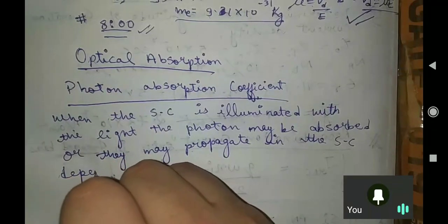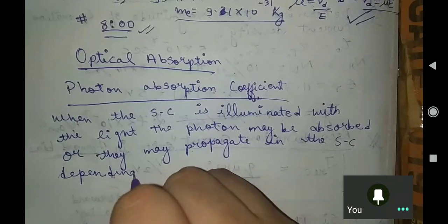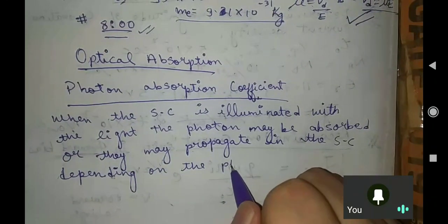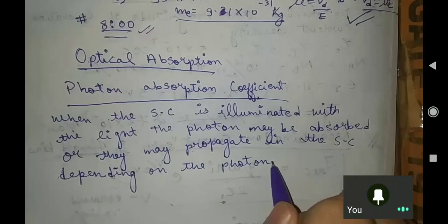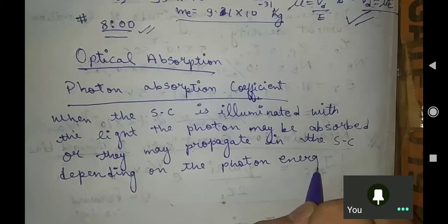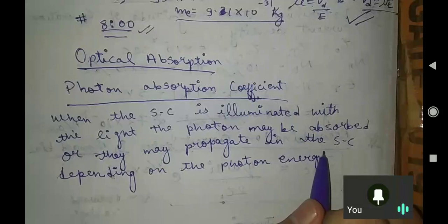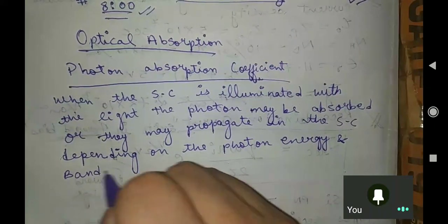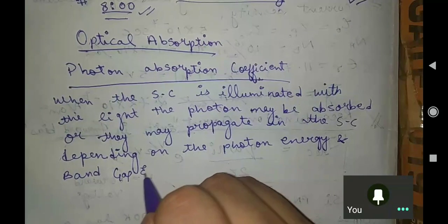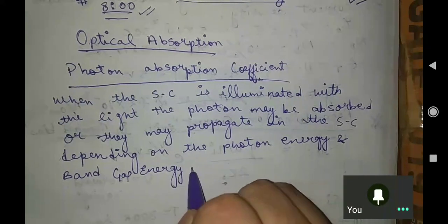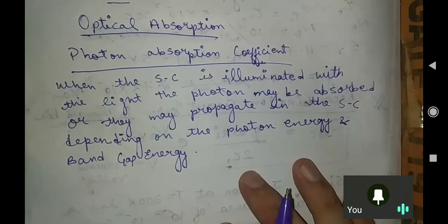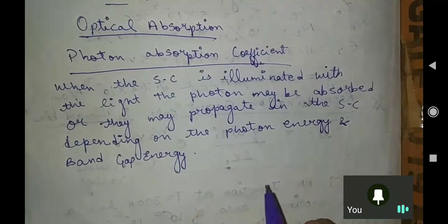It depends on the photon energy and the band gap energy. You know very well what a band gap energy and photon energy are. So let us see what the photon energy is.